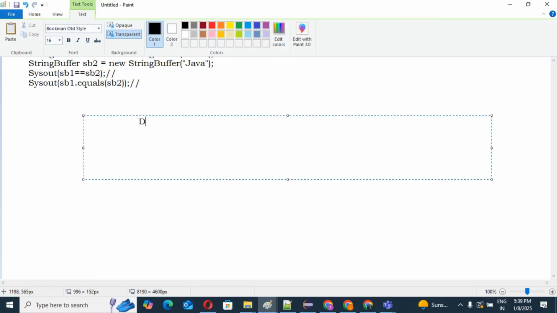Difference between creation of string object with below approach.